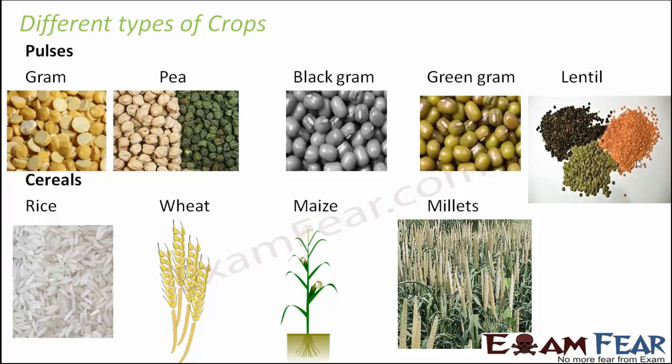But the only difference is that when you look at the plants of rice or wheat or maize, you see that they really do not look like the other plants which we normally have in our gardens. The difference is that all the cereals, their plants look like grasses. So these are like seeds of grasses, you can say, rather than plants. But basically these are also seeds.